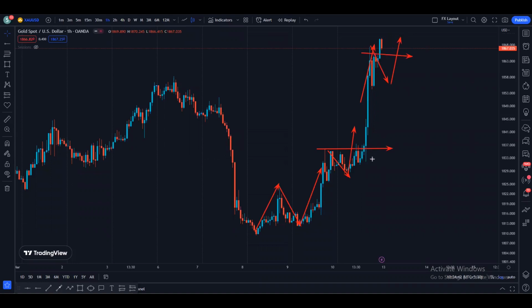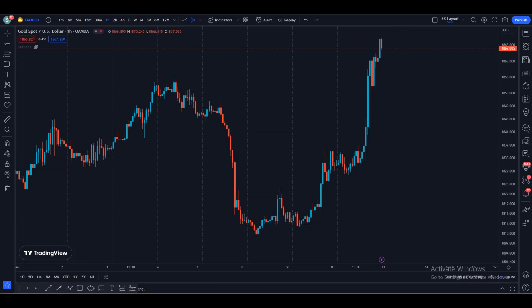So basically we are making higher highs and higher lows on the 1-hour time frame. We are pretty much bullish. Again, I anticipate some kind of pullback, and I look for some kind of support to be created to go to the upside and retest the previous high. That is what I anticipate on the 1-hour time frame.